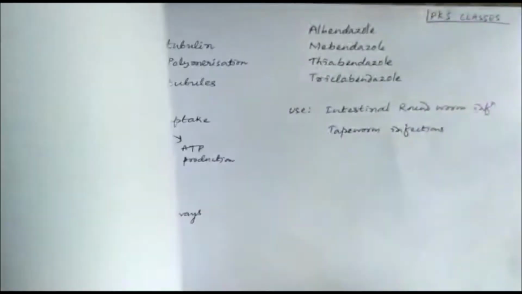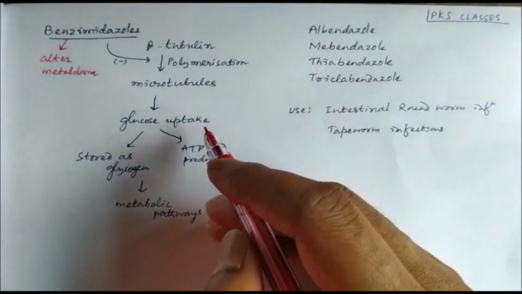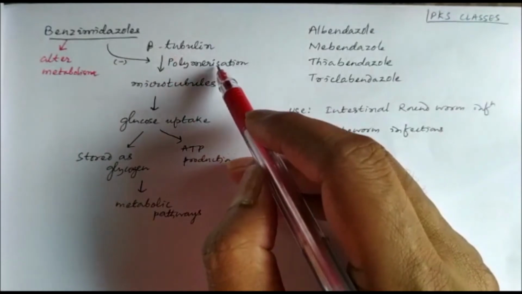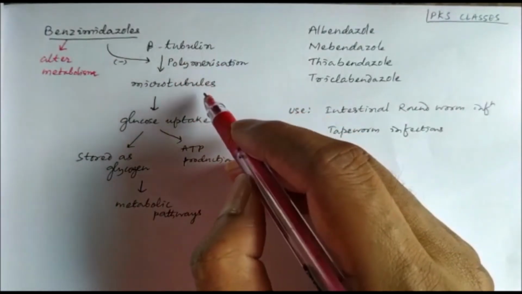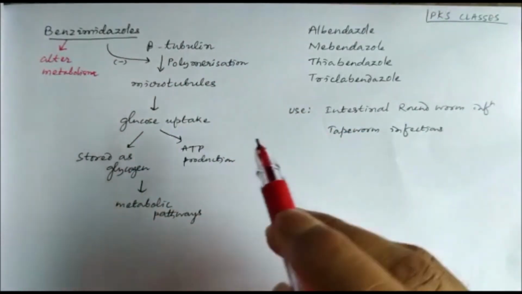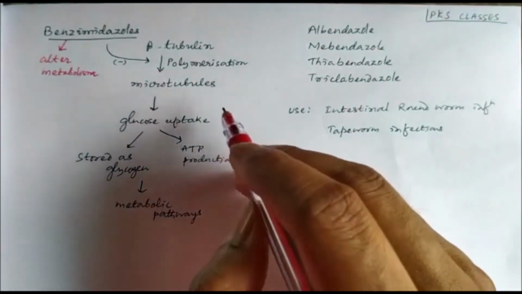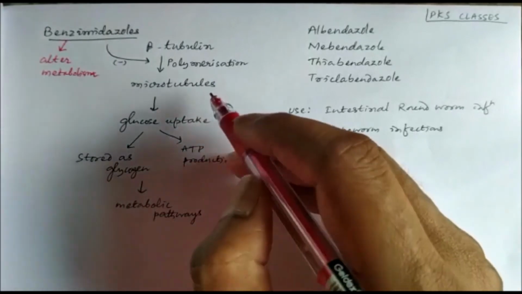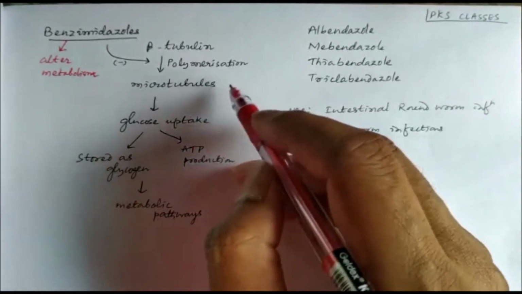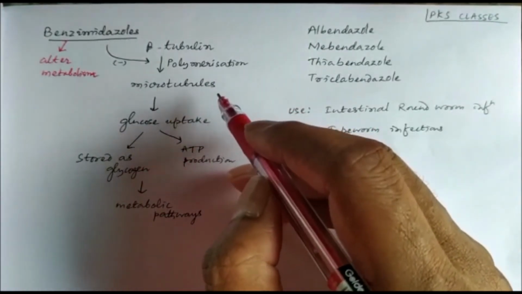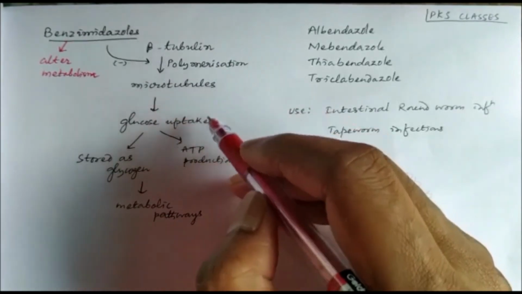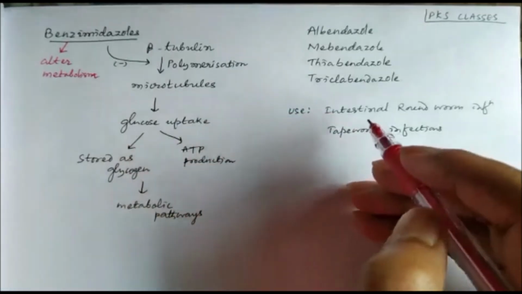So let us discuss the drugs one by one. The benzimidazoles inhibit the polymerization of beta tubulin 2 microtubules in tapeworms and intestinal roundworms. The peculiarity about these microtubules is that they help in glucose uptake in helminthes.